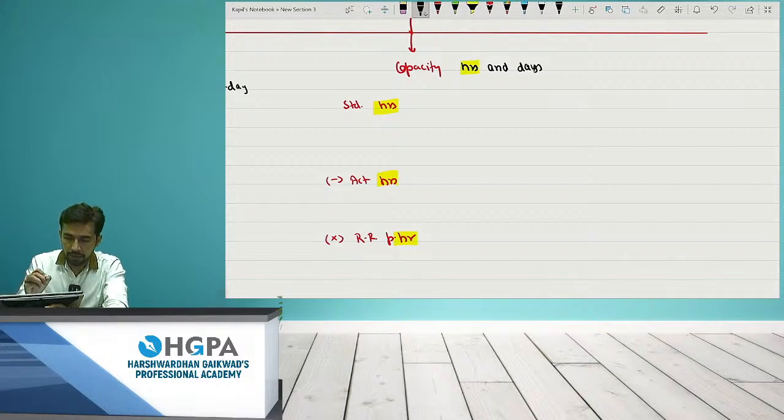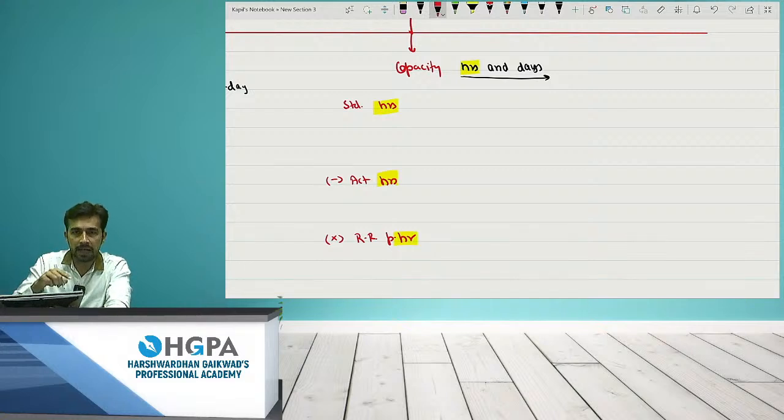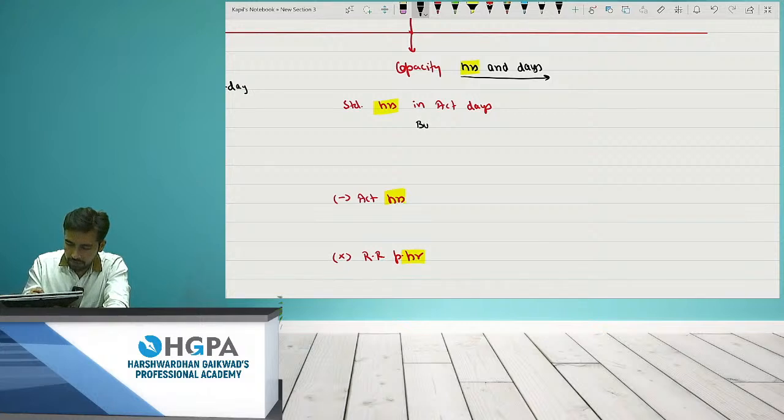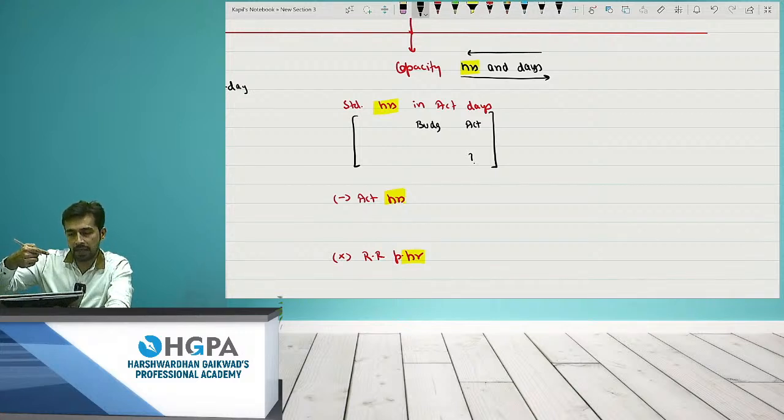Now, what is the point? I have to write this in this format. Just go with the flow. So what I am writing is standard hours in actual days. After that, I will write budget, I will write actual, and the fourth will be the question mark. The fourth is the question mark, right? And here, what do you have to write? Just go reverse. First write the days and then the hours. It is days and hours.